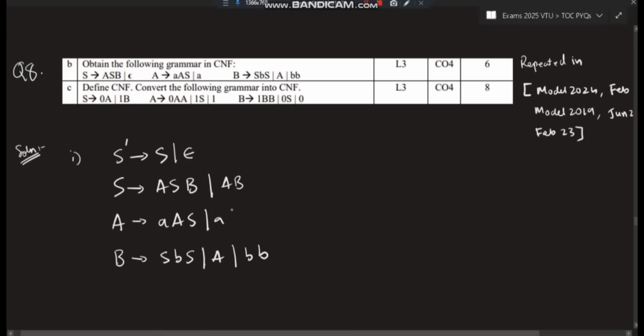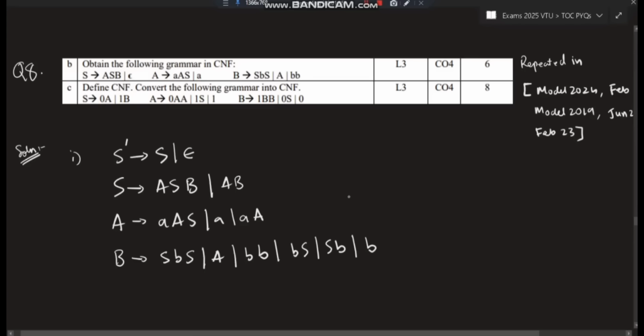Here if I put null, I'll get AA. Here if I put null, I'll get two answers. First null, you'll get BS. If I put the second as null, I'll get SB. If I put both as null, I'll get B. The removal of null production is done here. The starting symbol can have null, others should not have null. That's the rule.